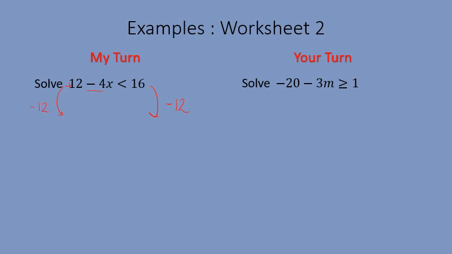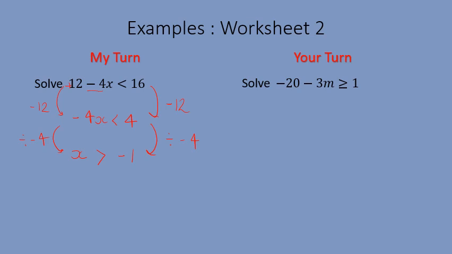That gets rid of this positive 12 here. So I'm left with minus 4x is less than, and then 16 take away 12 is 4. So this minus sign is still there. We've not lost that yet. So now I need to get rid of this times by minus 4. So I need to divide by minus 4. So x on the left-hand side, on the right-hand side, 4 divided by minus 4 is minus 1. And then I've divided by a negative number, so I need to flip my symbol round the other way.